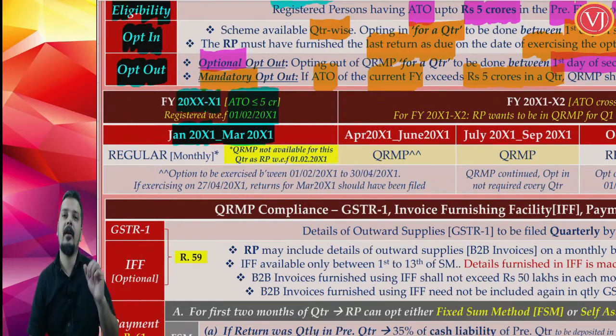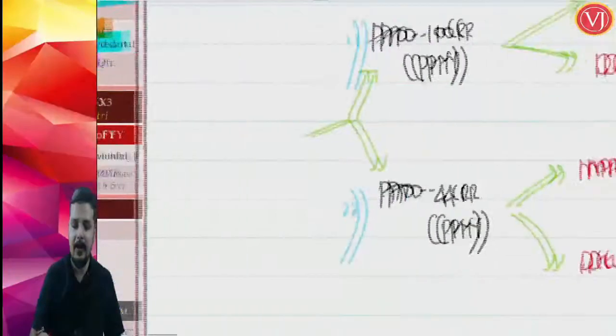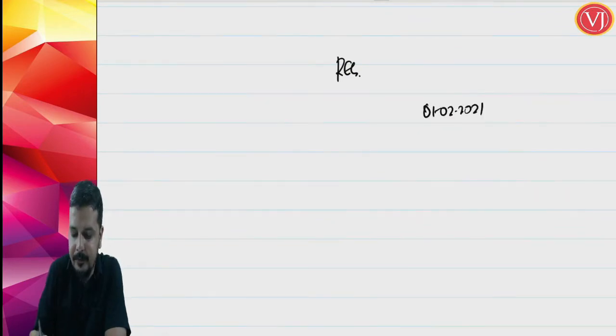Previous quarter is your October to December. So first day of second month, so 1st of November 2020, till the last date of the first month of the current quarter. So if at all, when I am telling that you are registered, you have taken your registration, you have got your registration with effect from 1st of February 2021.